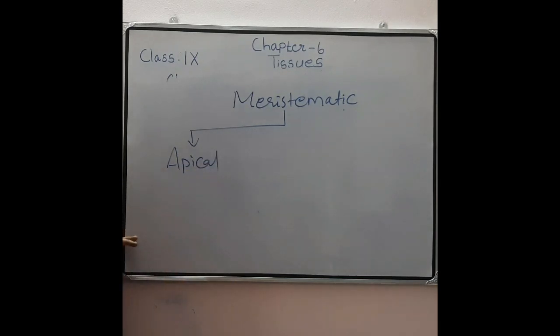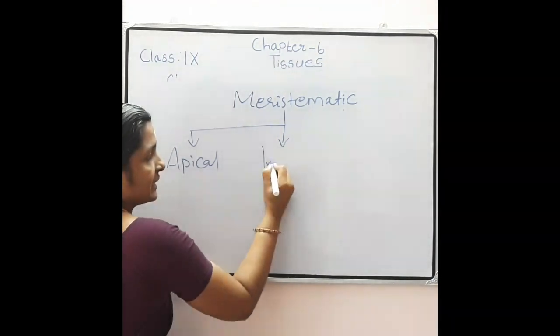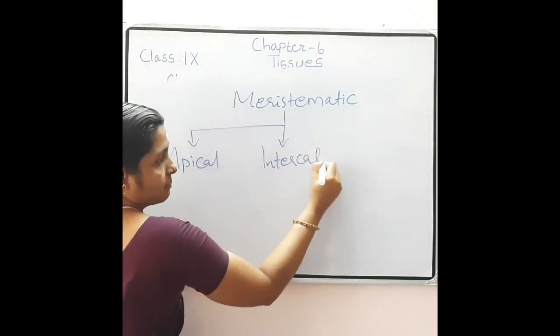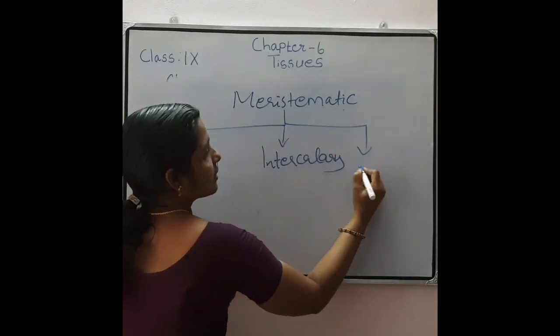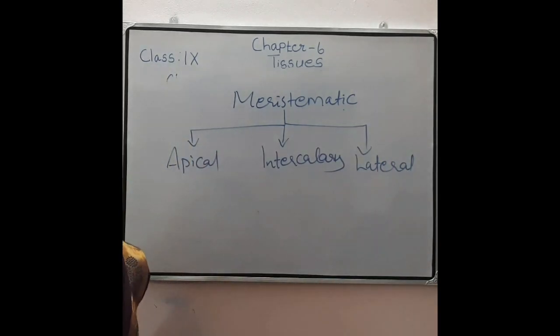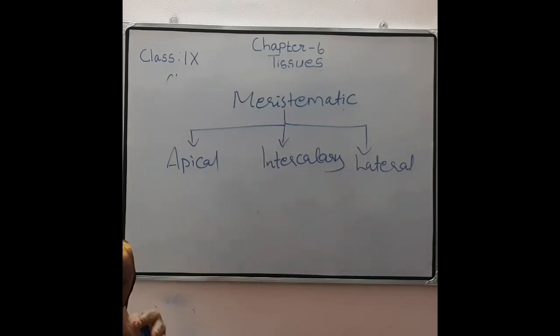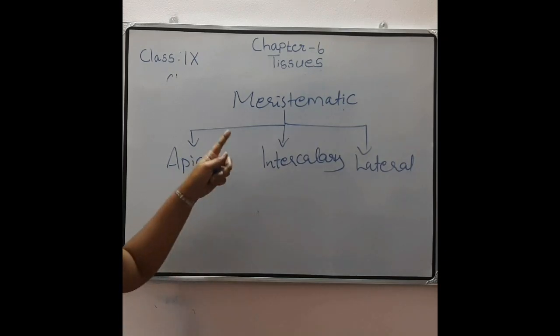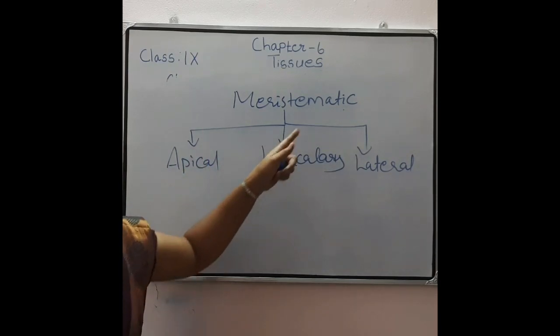Meristematic tissues are classified into apical meristem, intercalary meristem, and lateral meristem. So based on what? Based on the location, where it is present, or we can say position. Where is the position of this meristematic tissue in plants? These are classified into three: the apical meristem, intercalary meristem, and lateral meristem.